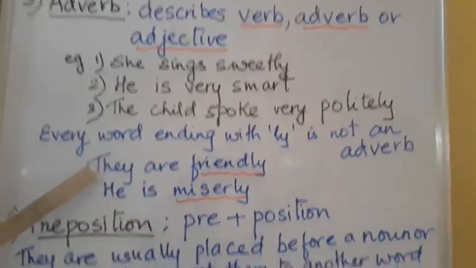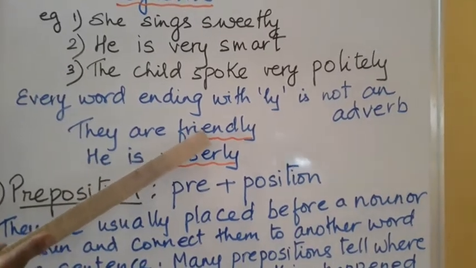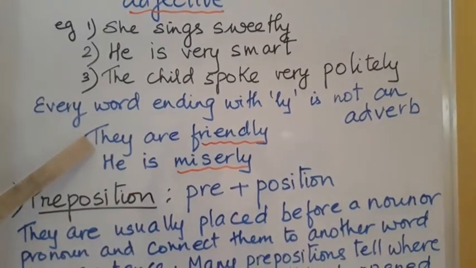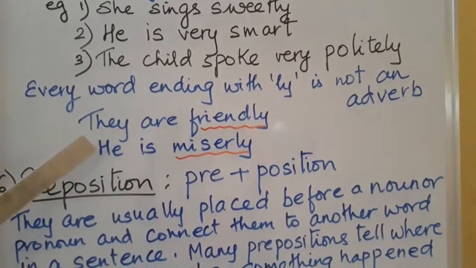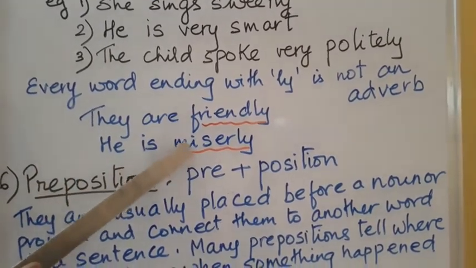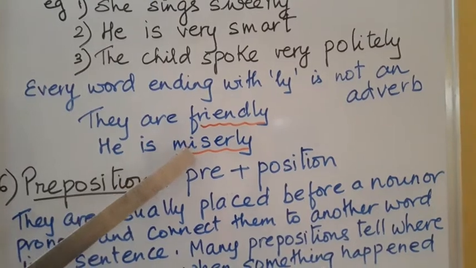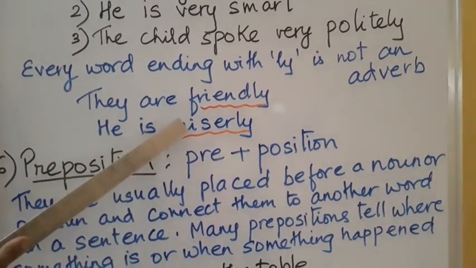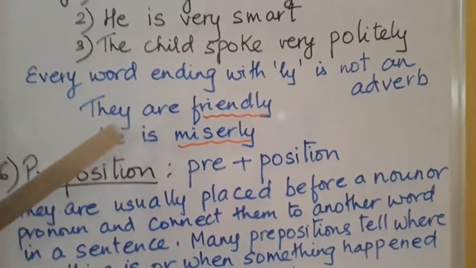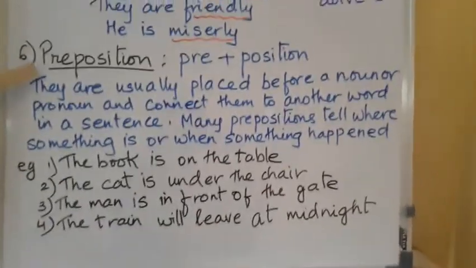For example, they are friendly. Now here friendly is talking about some people, and so it is not an adverb, but it is an adjective. The next example, he is miserly. Miserly again is not an adverb, but it is talking about a person, and so it is a description, and it is an adjective. The next part of speech is preposition.